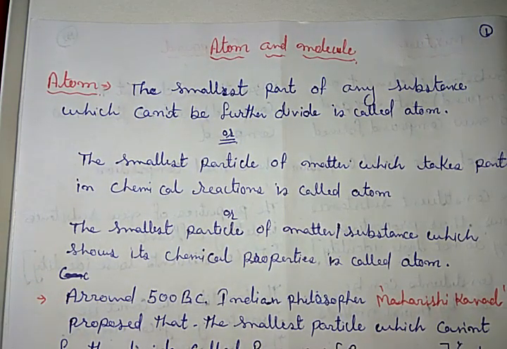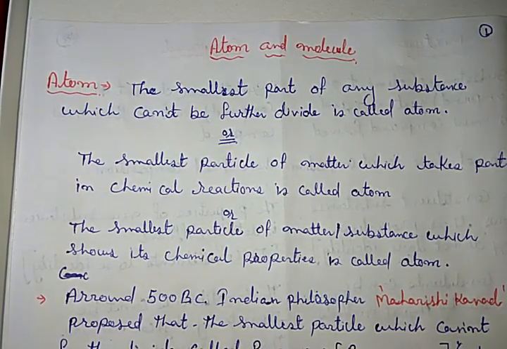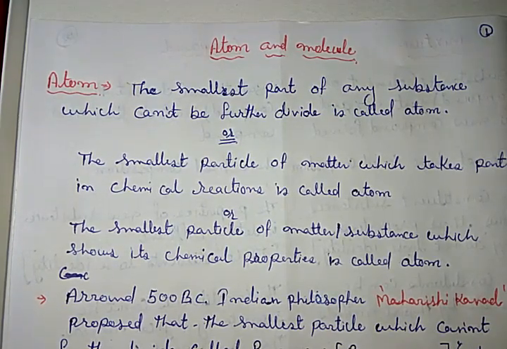The first thing about this chapter: we will discuss the atom, the properties of atom, and then molecule, and then some concepts like the mole concept and isotope, isobar, valencies, etc. It is a very important chapter for you because this chapter makes your basis of chemistry.